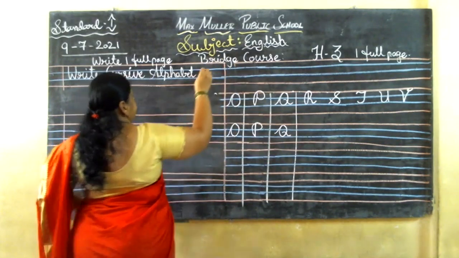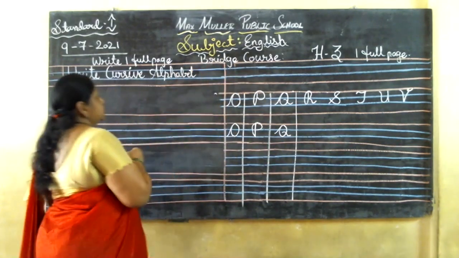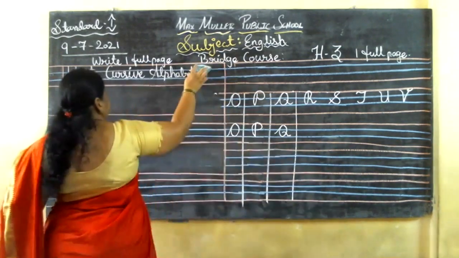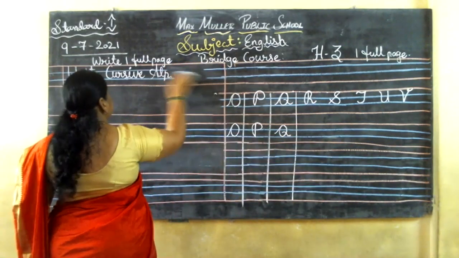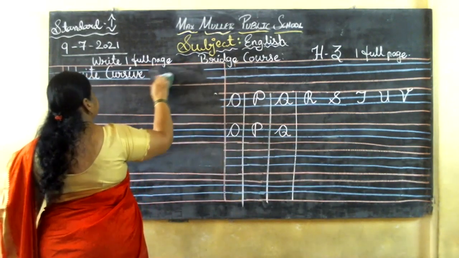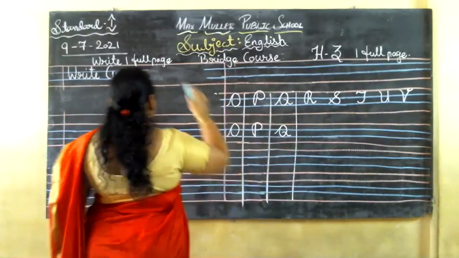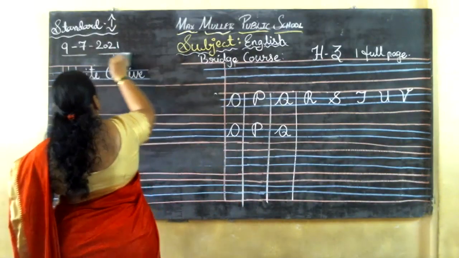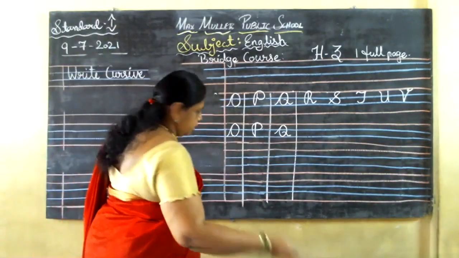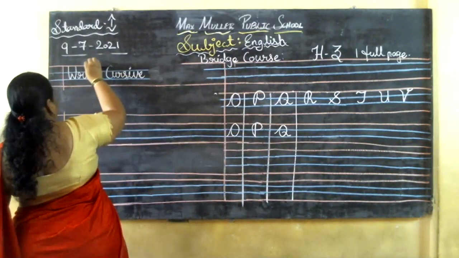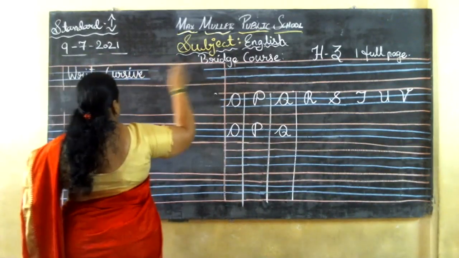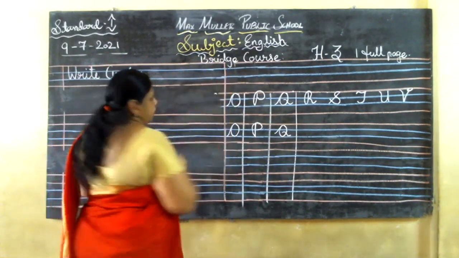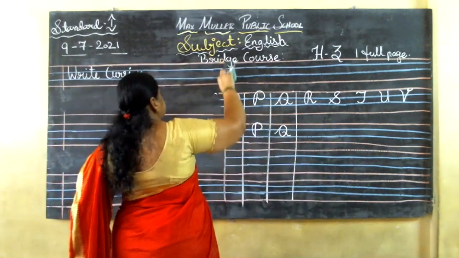So I'm starting up with the small letters. Okay, small cursive alphabets. So this one homework I have given you. Remember it very carefully. Remind your mommy to buy a 4-line book and write your homework very neatly in that, children. Okay. Yes. Now I'll start with the small ABCD.